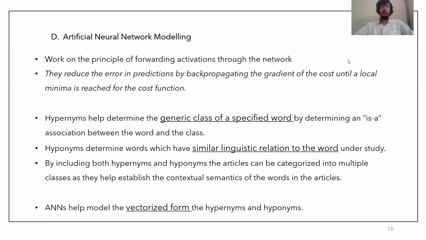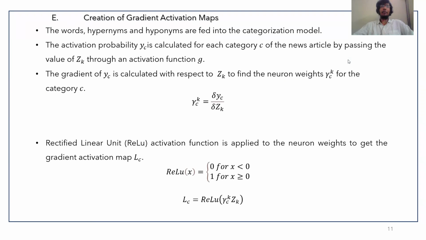We use ANNs to map the hypernyms and hyponyms. Hypernyms help to determine the generic class of a specified word. This is by determining a necessary relationship between the word and the class. Hyponyms, on the other hand, determine words which have a similar linguistic relation to the word under study. By including both hypernyms and hyponyms, the articles can be categorized into multiple classes. ANNs help model the vectorized form of these hypernyms and hyponyms.